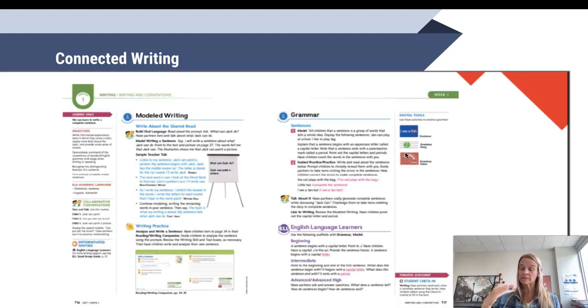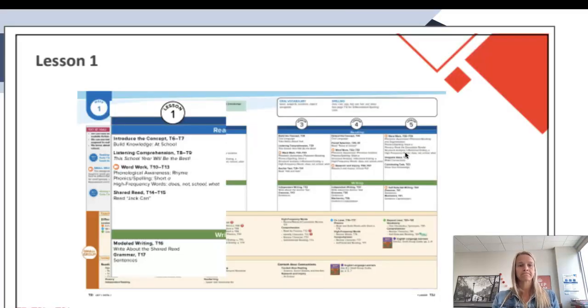When you're planning your lesson, take a look at what is it that they're going to be writing about. What is it that I'm going to be doing as the teacher? That's the detail that you want to look at, and it'll take in your teacher's edition, take notes on the online platform, or be taking notes here in your lesson plan about what that can look like and sound like for that modeled writing piece.